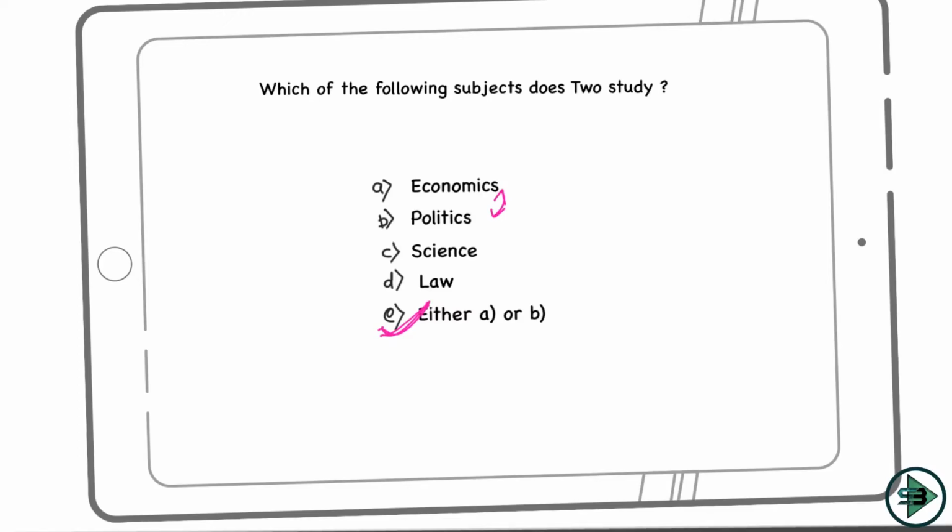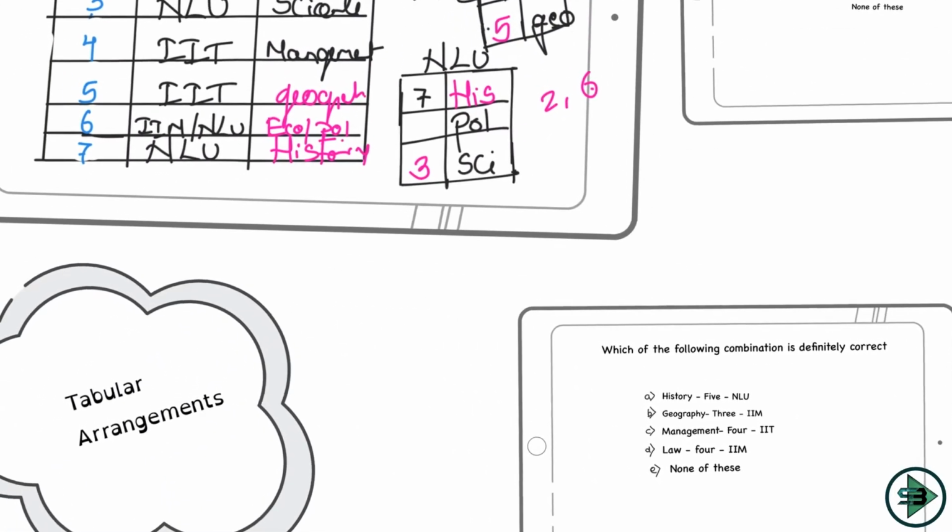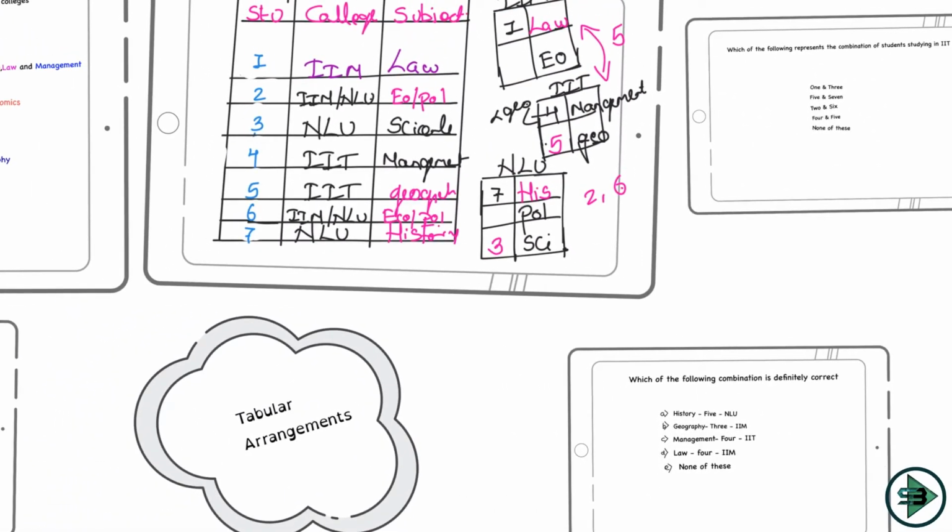Next question I get is on combination. Which of the following combinations is definitely correct? I need to check the combination of the name of the student, the subject, and the college, and check which of them is correct. So let's move on to the question. History 5 NLU. Let's check this now. 5 is with geography, so wrong.